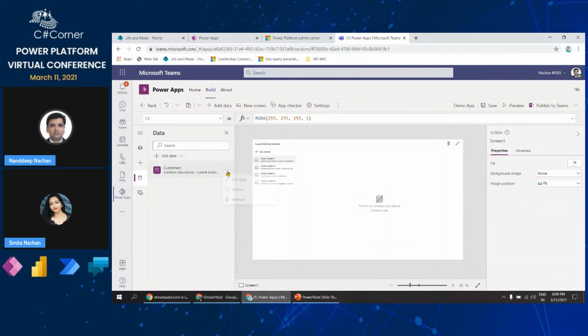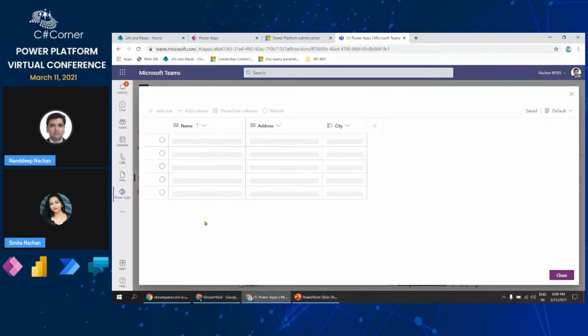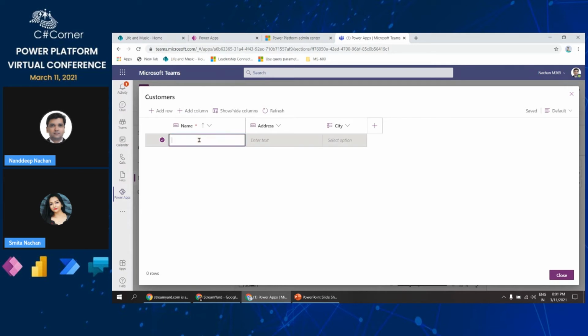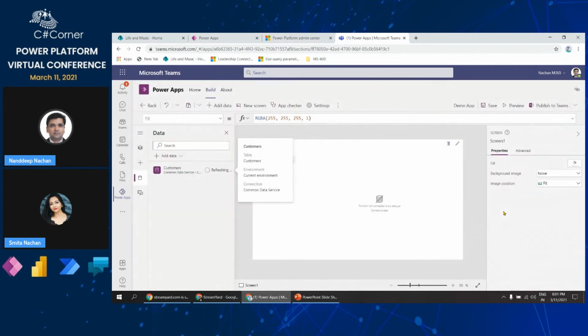And then we'll be able to use that data inside this app. So from here, maybe I can even click edit data, so that I will be able to use that data. Let's say for example, customer one, address one, and then a city, maybe Pune, and I will just close this. Okay, so it will save the table.